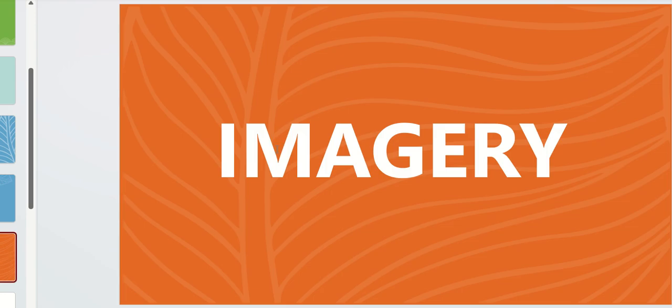Next, we have imagery. Imagery is a literary device that uses descriptive language to create vivid sensory experiences for the reader. So, it appeals to the five senses. The five senses are sight, sound, smell, taste, and touch. It helps to visualize, through the senses, the scenes which are mentioned in the work. For example, the golden sun set behind the mountains, casting a warm orange glow over the landscape.